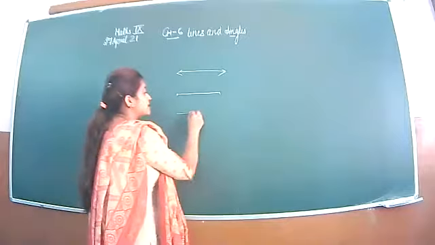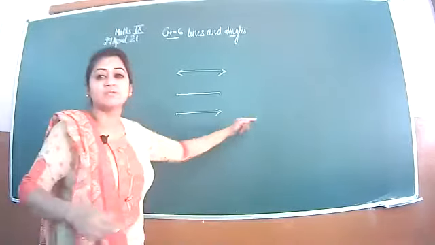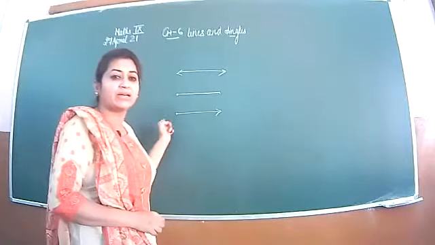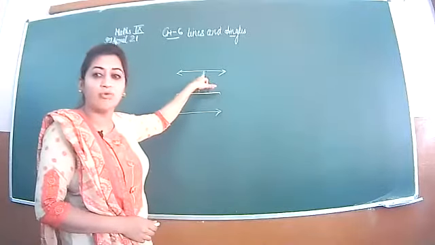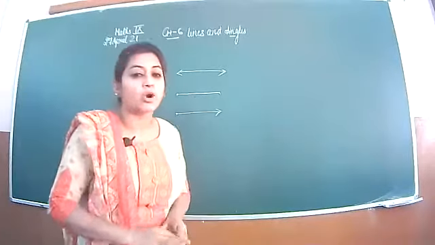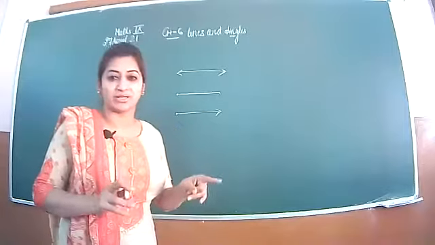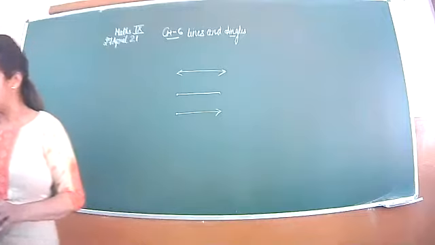And another one is a ray. A ray has one endpoint and it moves in only one direction. A ray has only one endpoint and it can move only in one direction, but a line can move in both directions. A line segment cannot be extended because it has a fixed length and it has two endpoints. So this is all about the definition of line, ray and line segment.